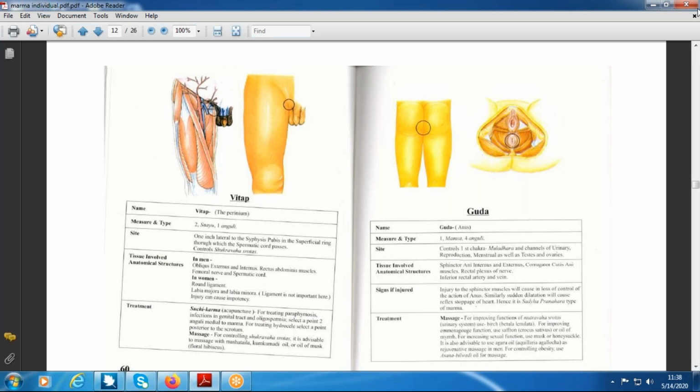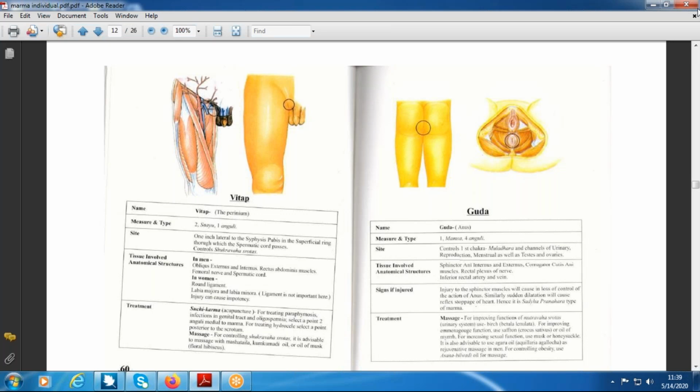There it is joined by the seminal vesicle, then later it joins with the prostate gland, where secretions are added, and it further continues through the membranous urethra, and finally sexual ejaculation occurs through the penile urethra, that is, through the penis. So this is the normal process of ejaculation of semen.